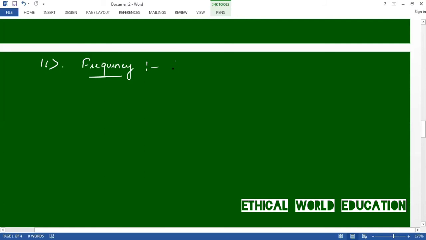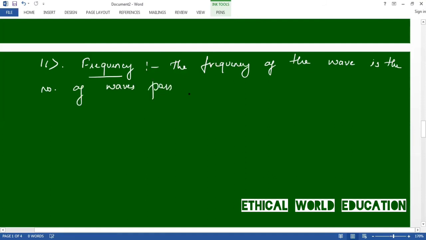The frequency of the wave is the number of waves that pass by each second, and it is measured in hertz.